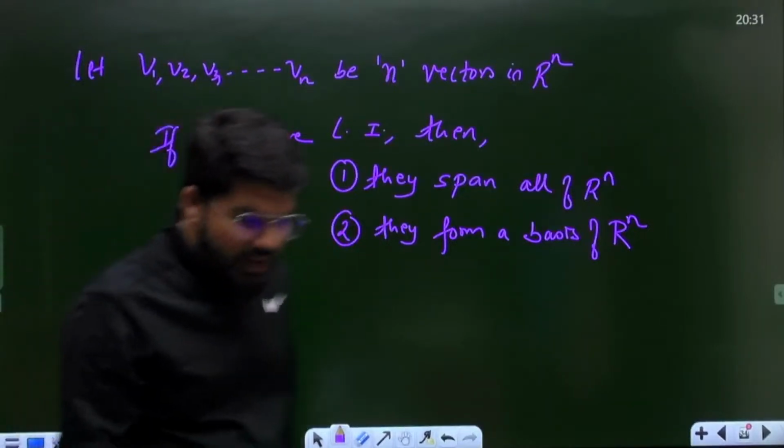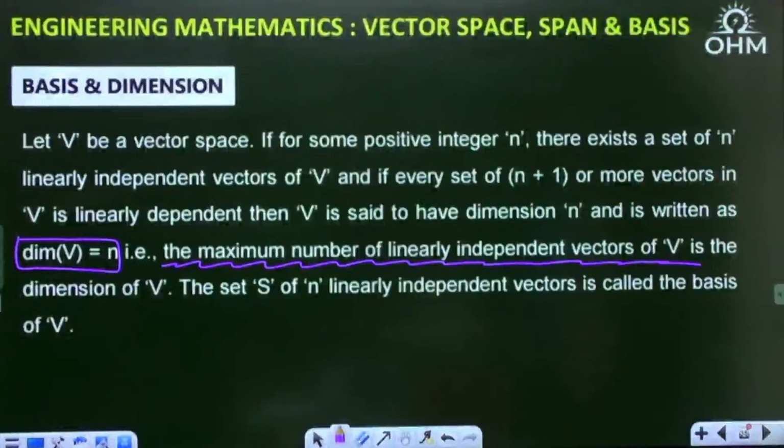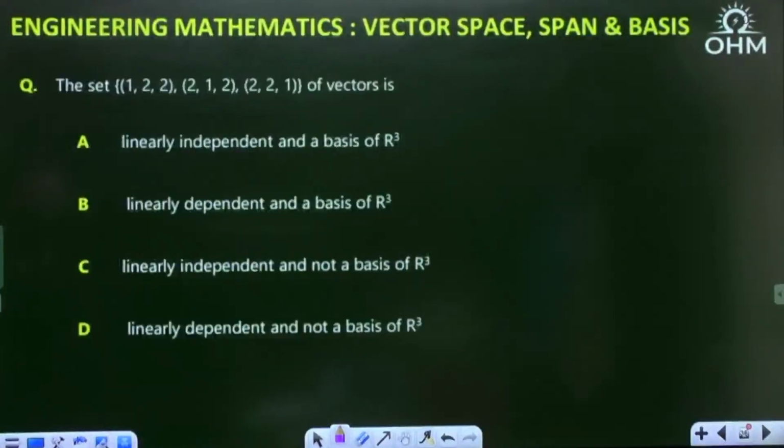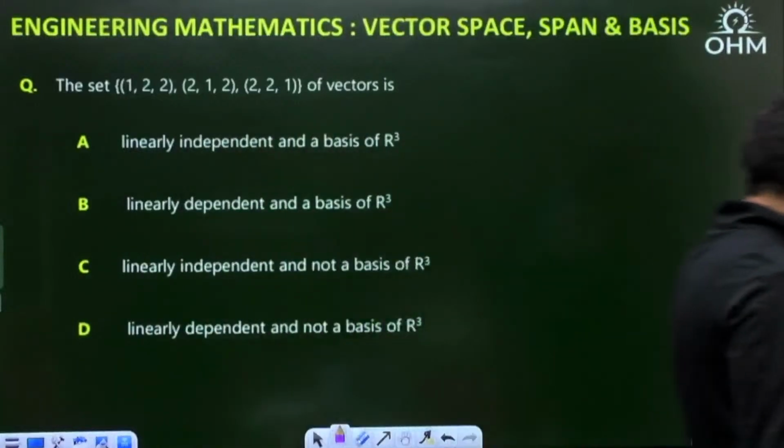The dimension of R3 can be 3. The dimension of R2 can be 2. Okay, now let's take a numeric question here.